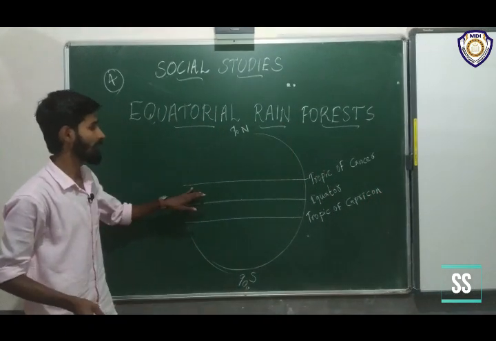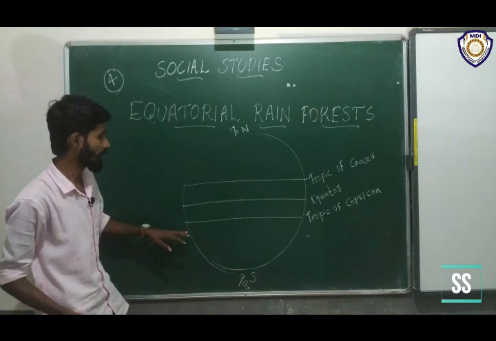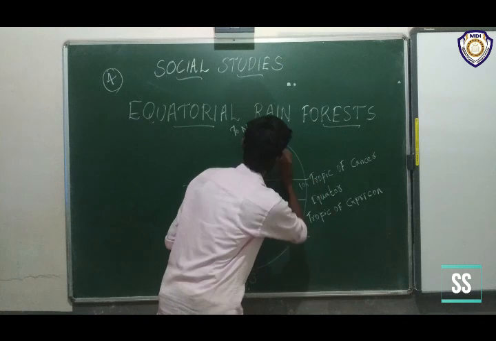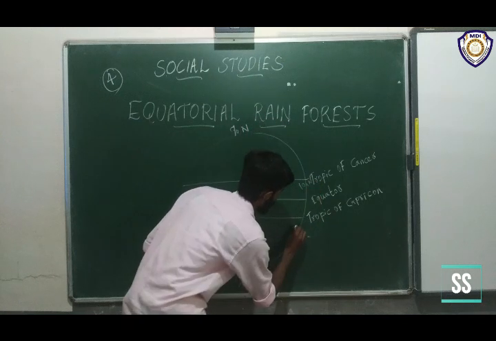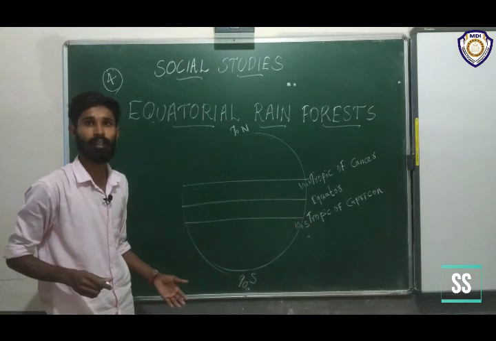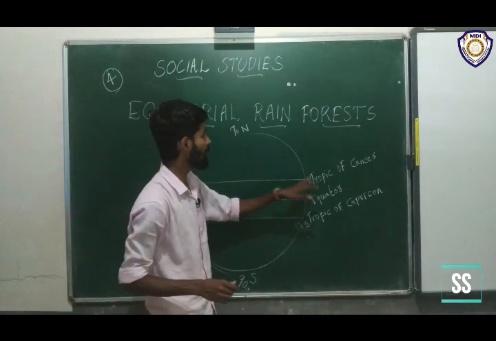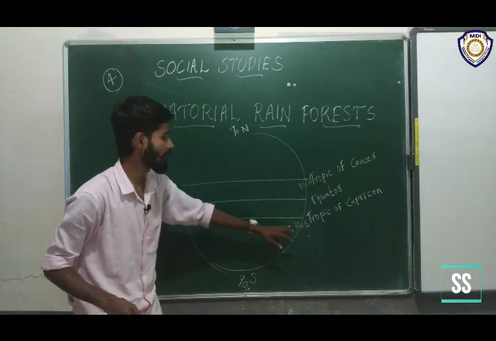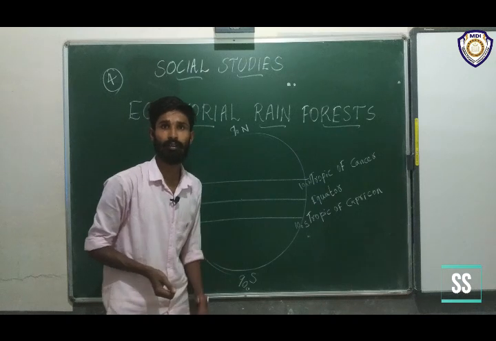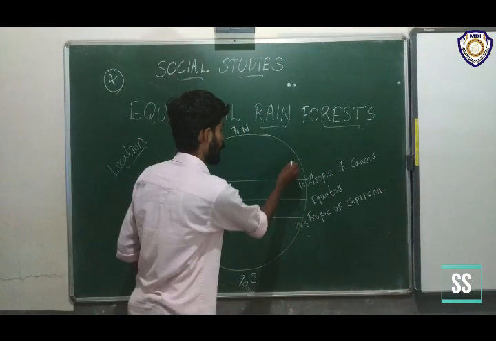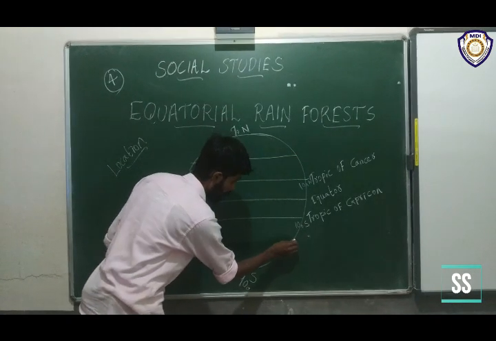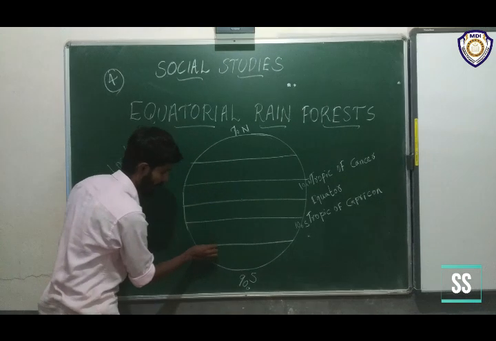The Tropic of Cancer is to the north and the Tropic of Capricorn is to the south. Above the Tropic of Cancer there is another line, and below the Tropic of Capricorn there is also another line.